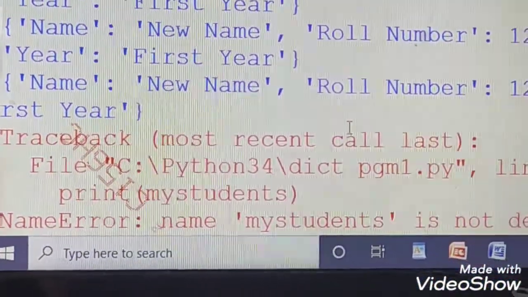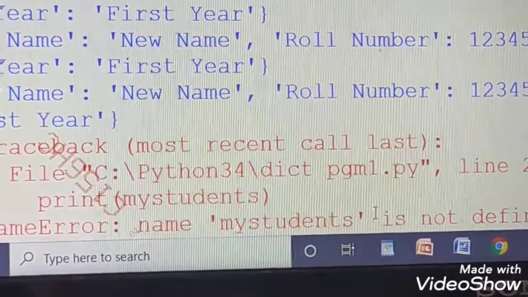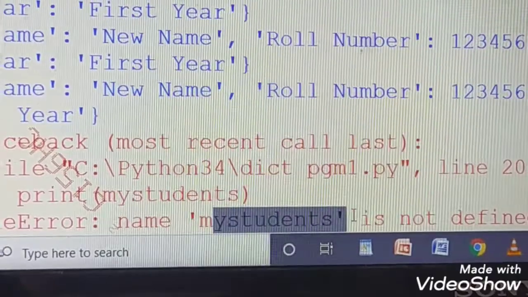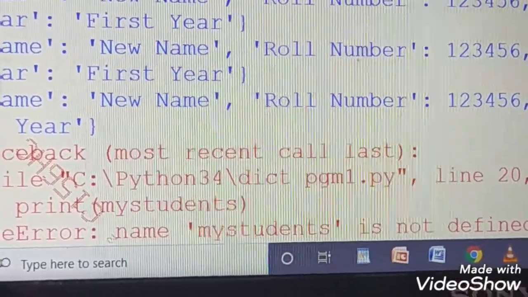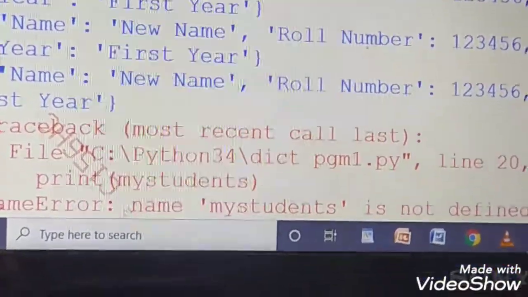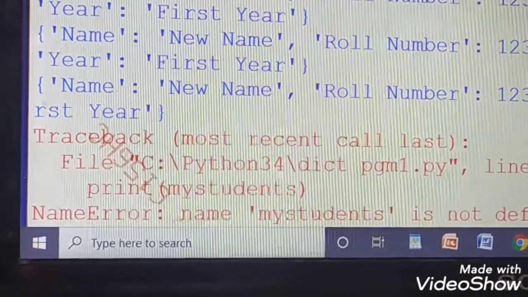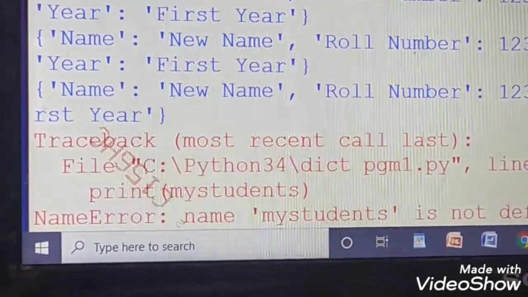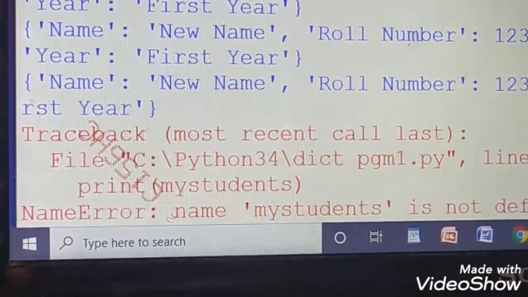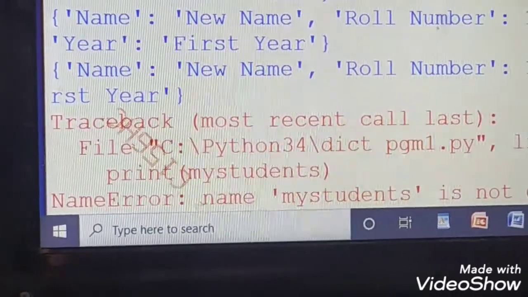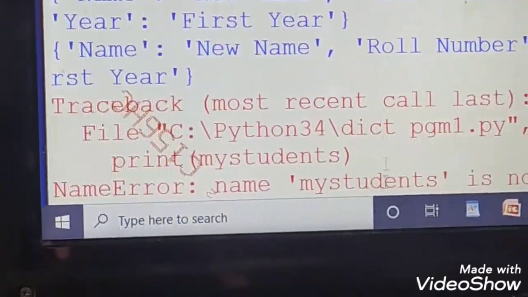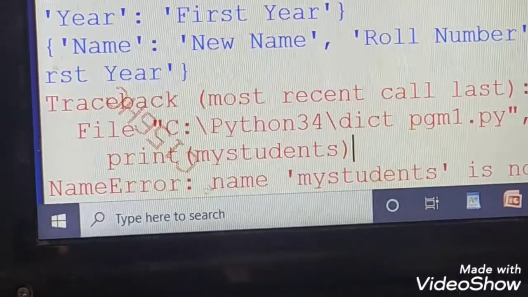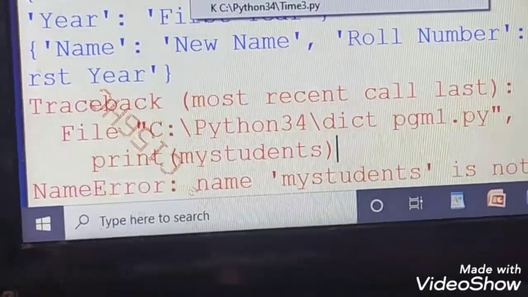And next it is showing a traceback. The error is NameError, my students is not defined. I mean it can't find a dictionary in the name of my students. Since I have removed my dictionary, I will not be getting it as a result in the output. That is the my students example. Okay, second program.